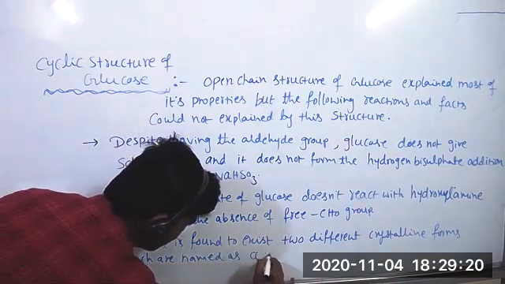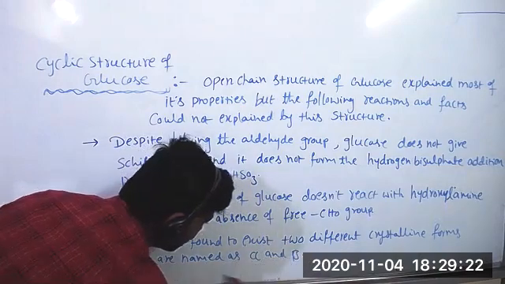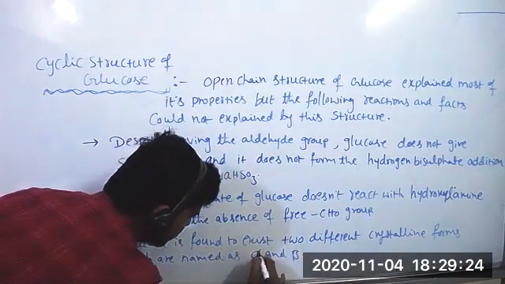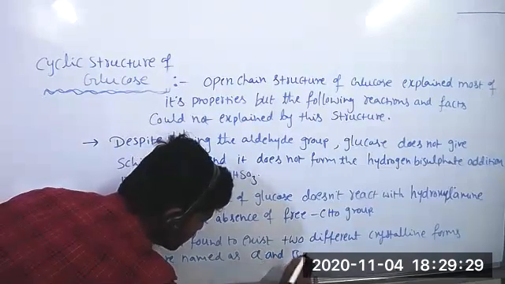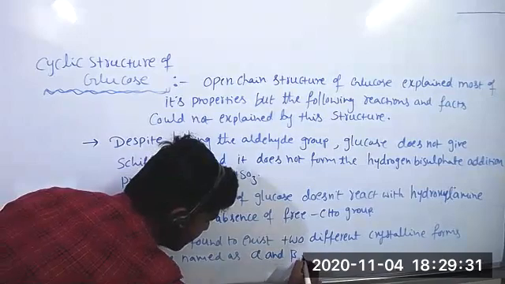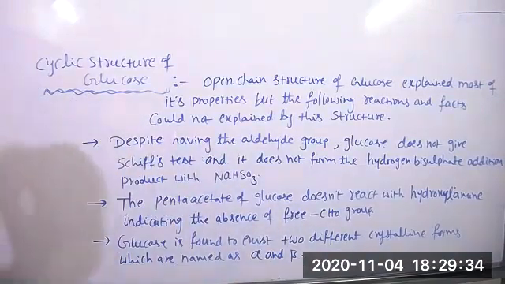Sir, if they form a cyclic structure, then how is there an aldehyde group? Because with some chemicals, the ring undergoes breakage, and then it is able to give the aldehyde group again. With some mild reactants, that bond breaking does not take place. So if the cyclic ring bond is broken, then it is back to the aldehyde group, and then it can react with some chemicals. Okay, sir.